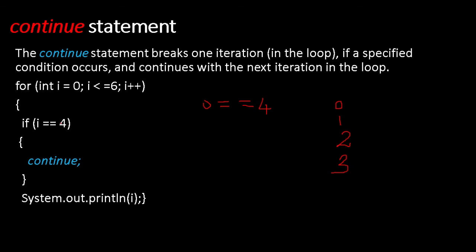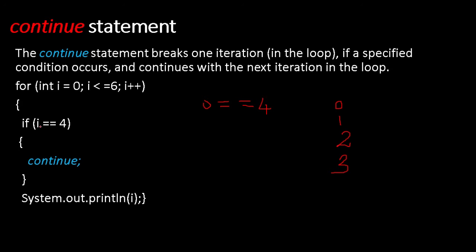Next, it's time for 4. Condition is true. Coming over here, 4 is equal to 4. This is true. True means immediately this will be executed. So what is going to happen? Continue means the present iteration will be left out.